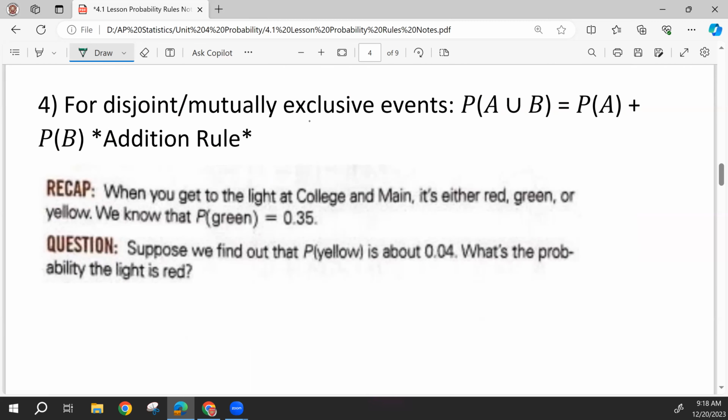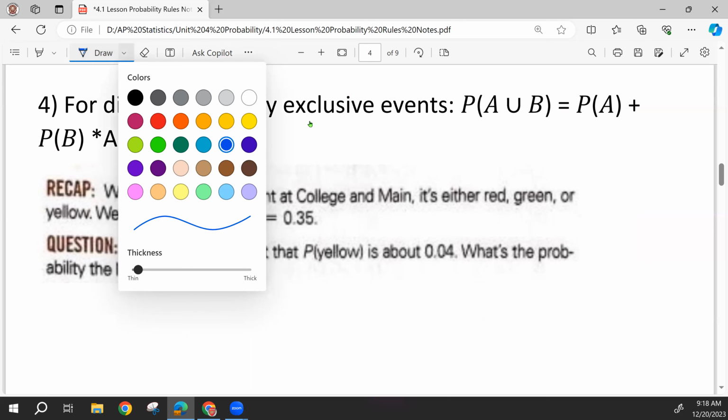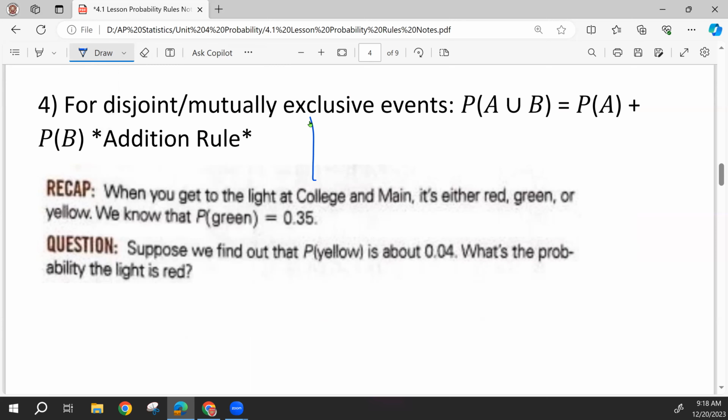Another probability rule has to do with disjoint or mutually exclusive events. We can use either of those phrasings. The Venn diagram of two events that are disjoint or mutually exclusive has no overlap, which means they cannot happen at the same time.